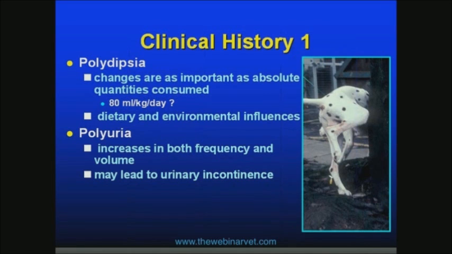And we have to also pay attention to dietary factors, such as whether the dog has recently changed from a wet food to a dry food, and environmental influences as well. So certainly in the winter time, the dog may consume less water than on a warm summer day. And the polyuria, we want to look at both the frequency and volume that a dog urinates, and we have to be aware as well, in some of the cases that we see at Glasgow, often we have these older female dogs, and because they are then consuming more water, it can sort of unmask some urethral sphincter mechanism incontinence. So differentiating classic incontinence from polyuria can sometimes be tricky in these cases as well, because they often will wet their bed as well as wanting out more.